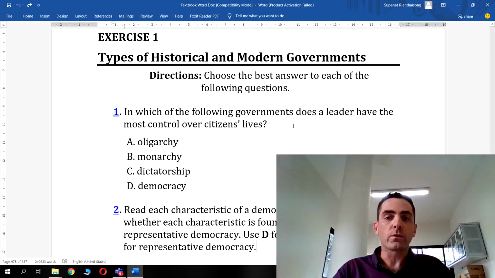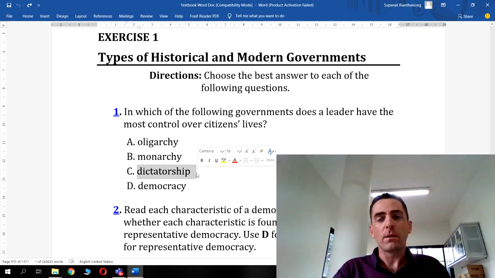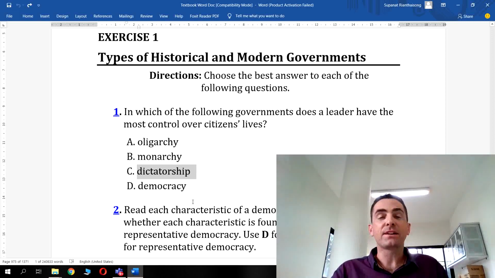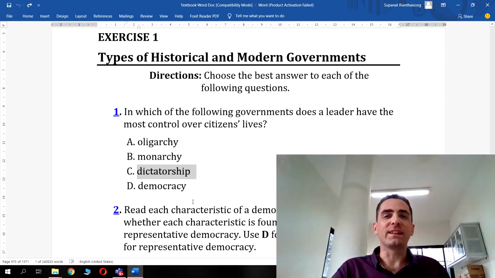In which of the following governments does a leader have the most control over citizens' lives? Well, it's probably going to be a dictatorship here, because in a dictatorship there's no check on the leader's power. He's all powerful.